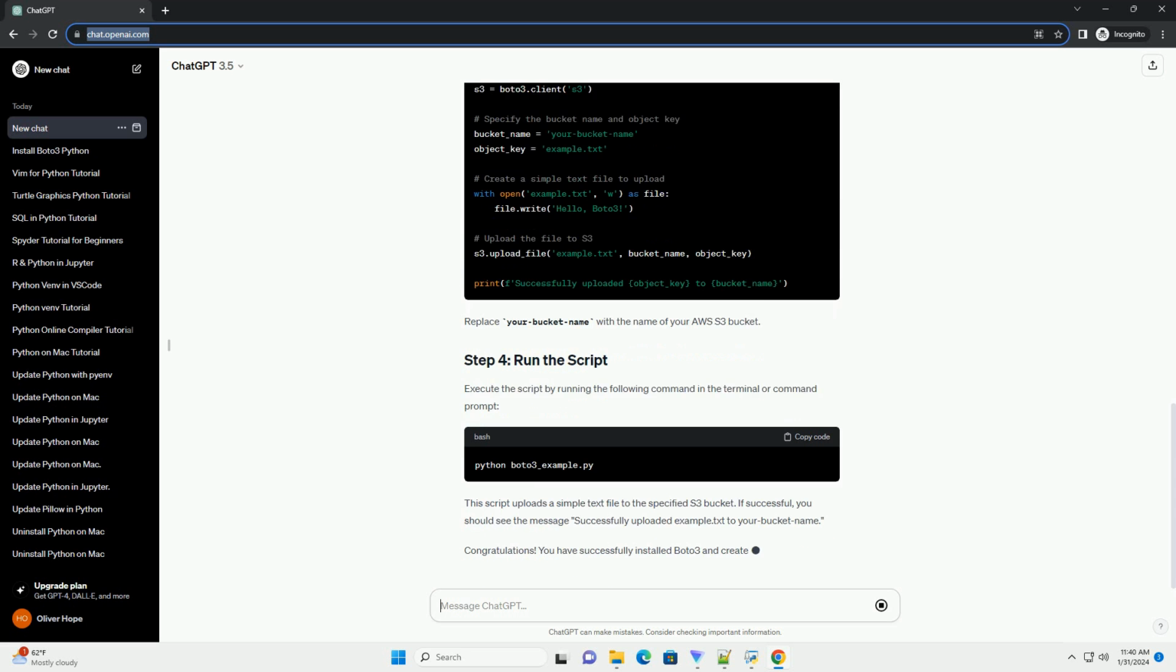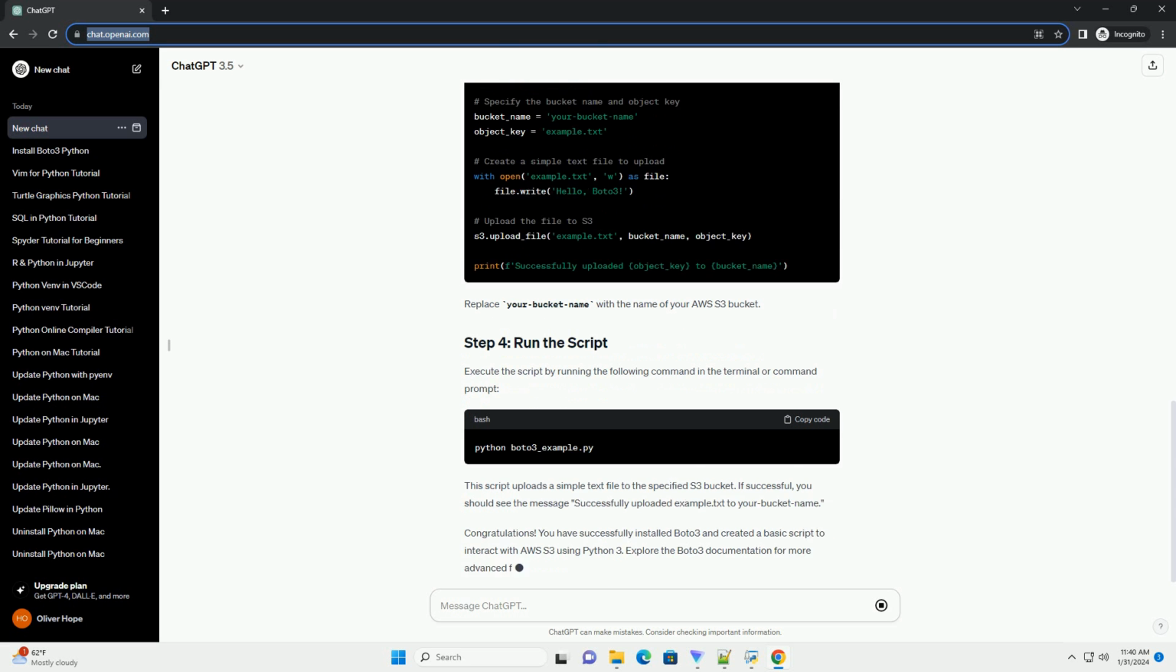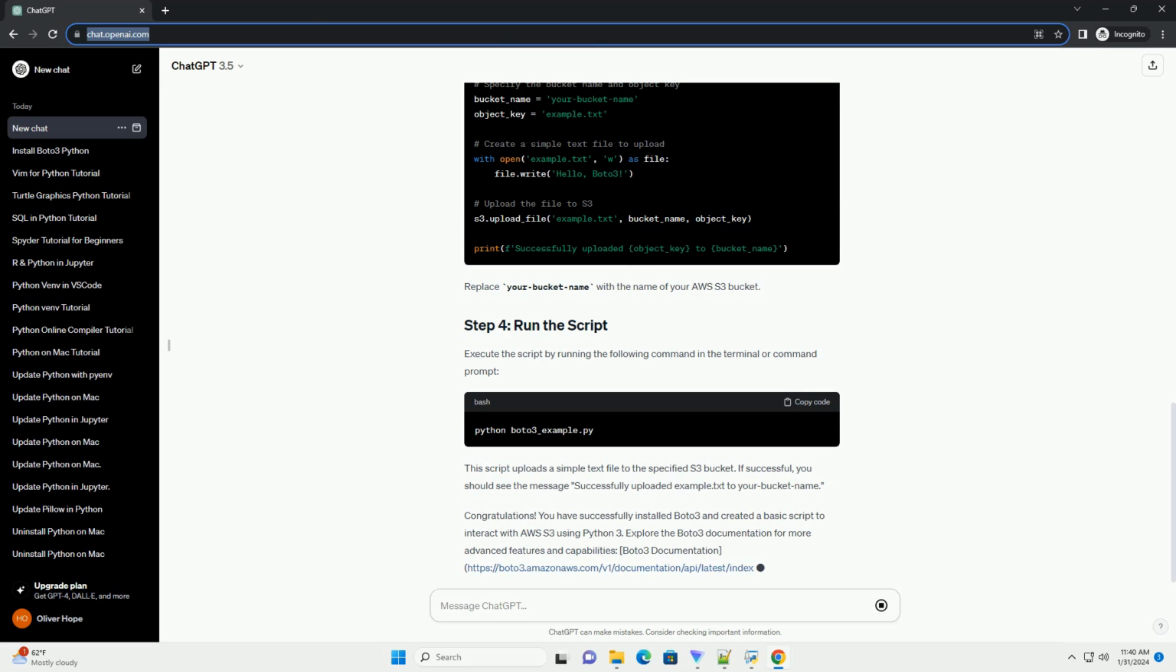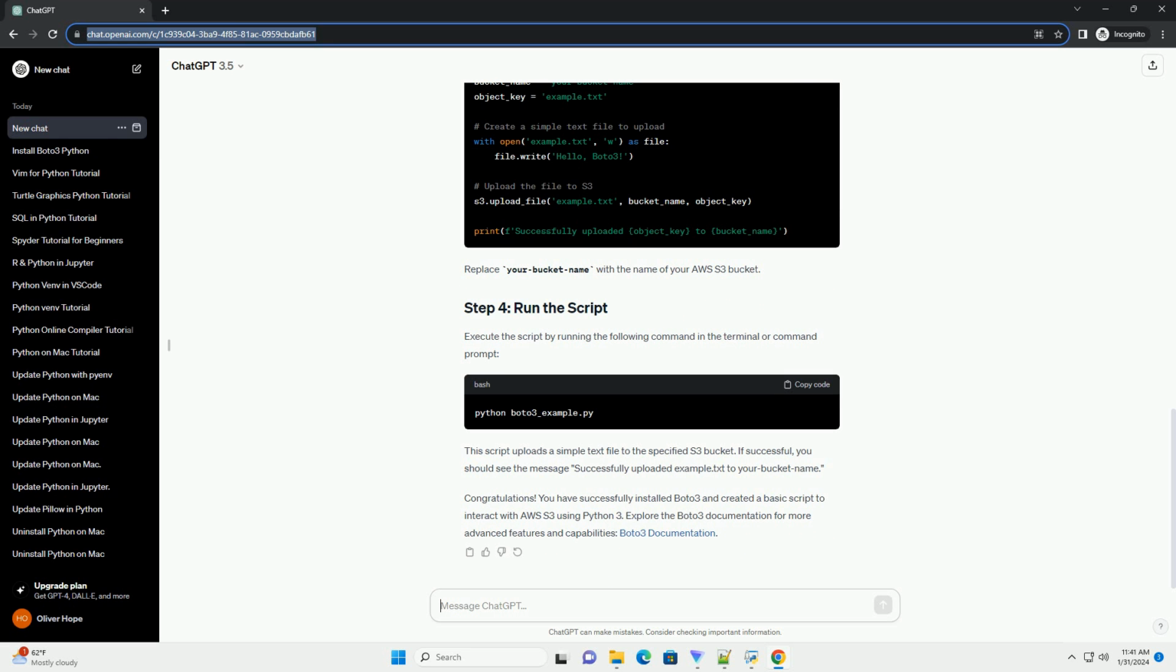Once you have your AWS credentials, you can configure them by creating a file named ~/.aws/credentials on Unix-based systems or %userprofile%\aws\credentials on Windows. Add the following content to the file. Replace your_access_key_id and your_secret_access_key with your actual access key and secret access key.